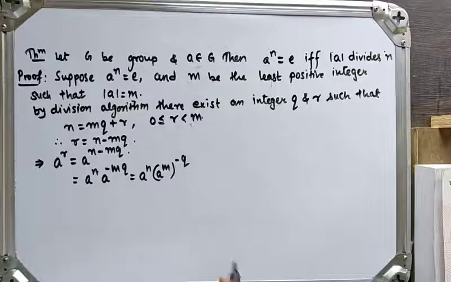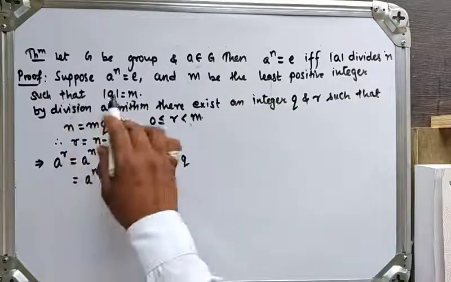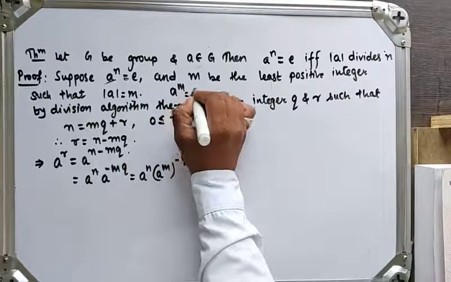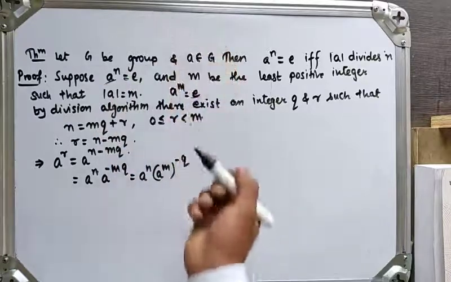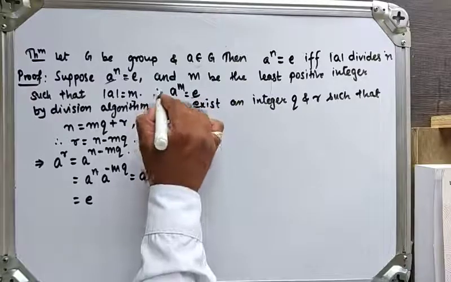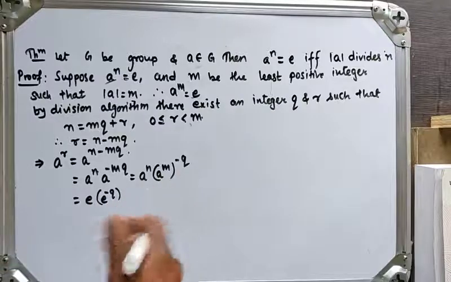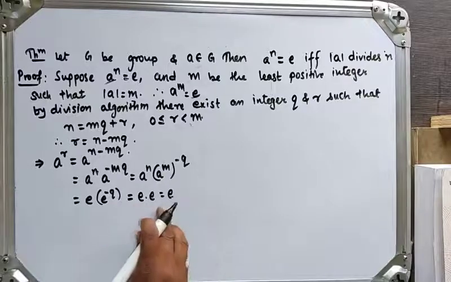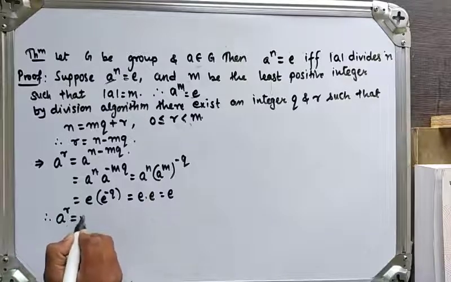What we have assumed here is that a raised to n is equal to identity, and m is the smallest positive integer such that order of a is equal to m. Order of a equal to m means a raised to m is identity. So a raised to n is identity and a raised to m is identity. Here we get identity raised to minus q. Identity raised to any power is again identity, which is identity into identity, and the product of two identity elements is again identity. Means here a raised to r is equal to identity.